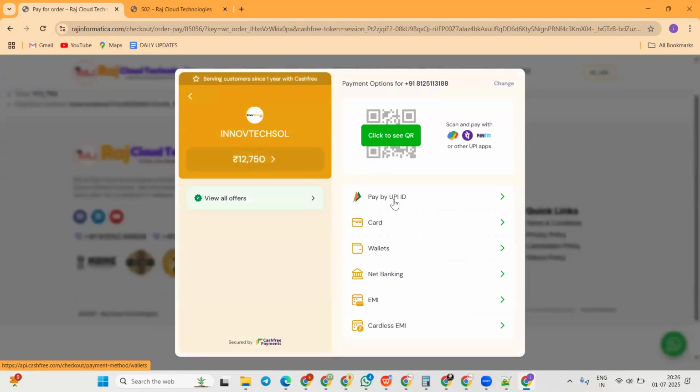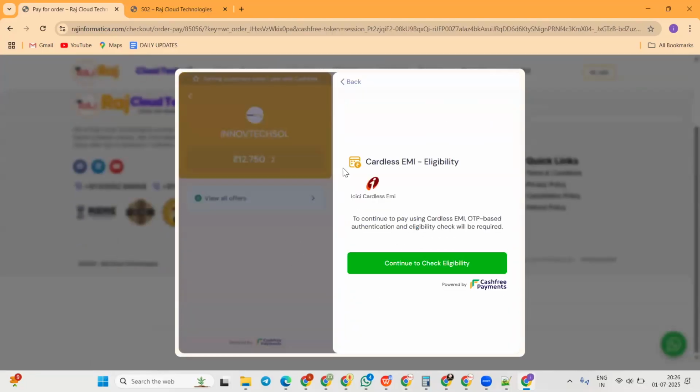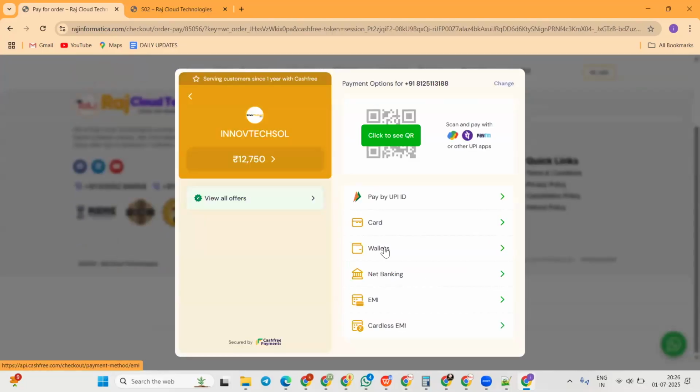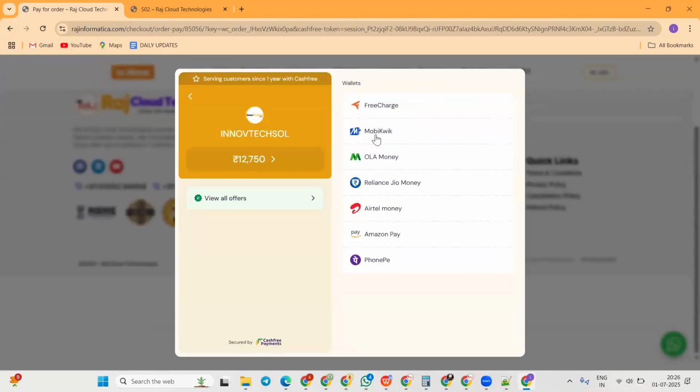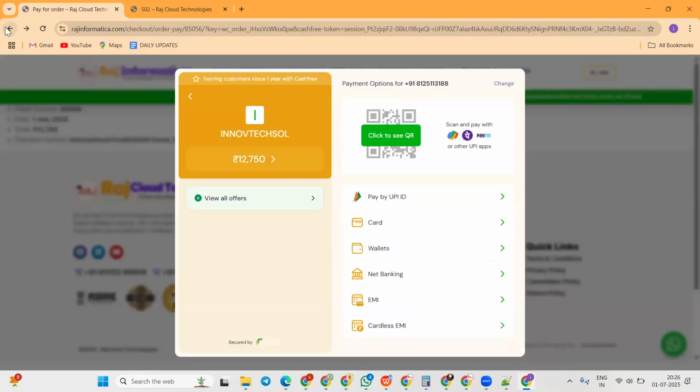Okay, the payment page. You can pay by UPI ID, card, wallets, net banking, EMI, cardless EMI. Everything is available. Even the wallets: Freecharge, MobiKwik, Ola Money, Reliance, Airtel, Amazon, PhonePe. All the wallets we accept. These are the different payment modes that we accept. If you still want to use any special payment mode, you can connect with me on WhatsApp.